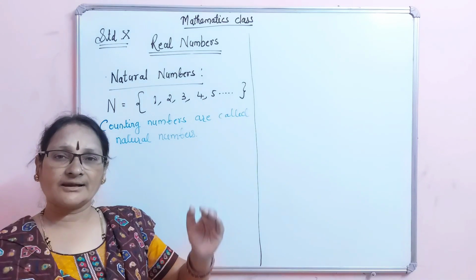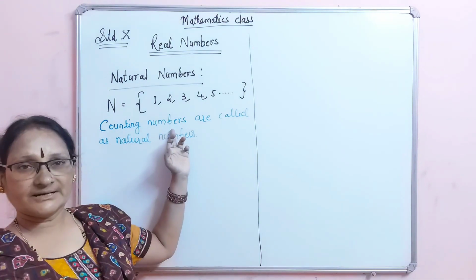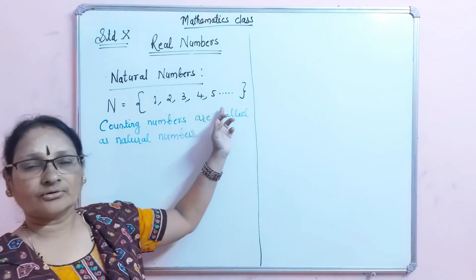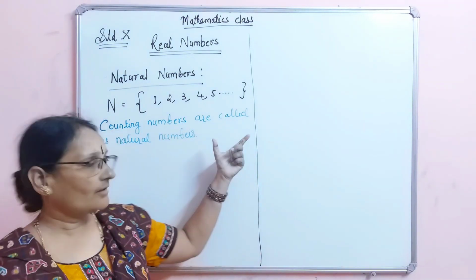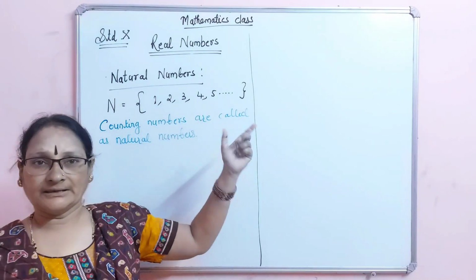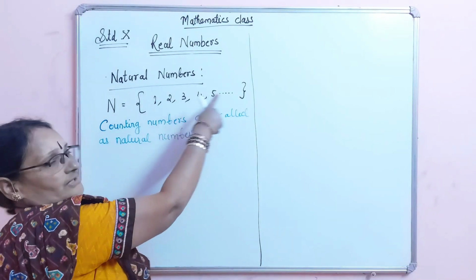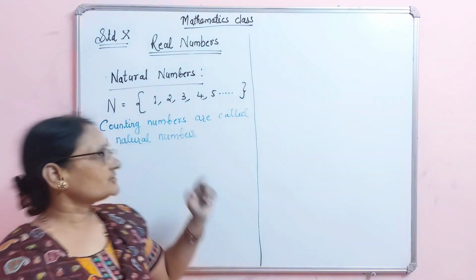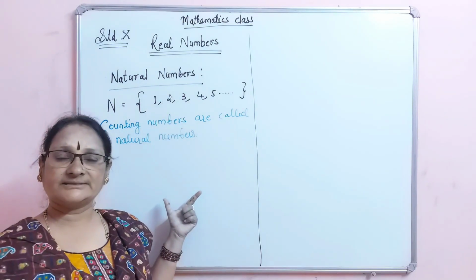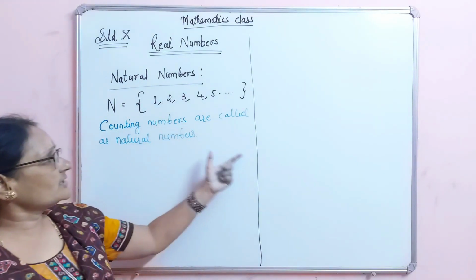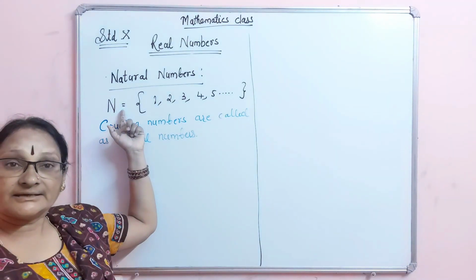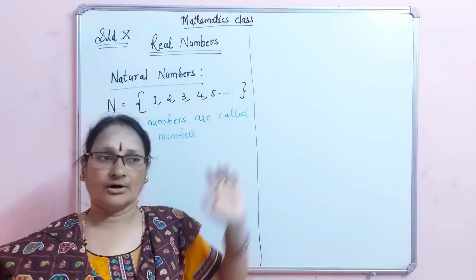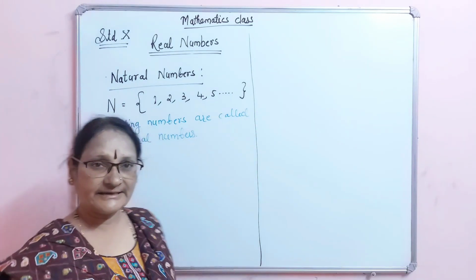Such symbols are known as counting numbers. Those counting numbers are nothing but 1, 2, 3, 4, 5 and so on. They have come naturally by the people. That's why they are called natural numbers. I hope now you got the concept of natural numbers. Natural numbers are the counting numbers, they are denoted by capital letter N and they start from 1, 2, 3, 4, 5 and so on. Okay, I hope it is clear to you.